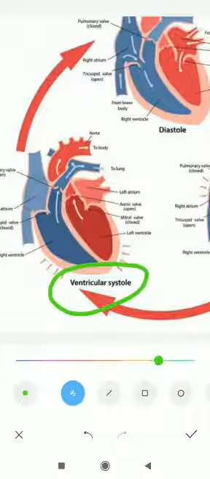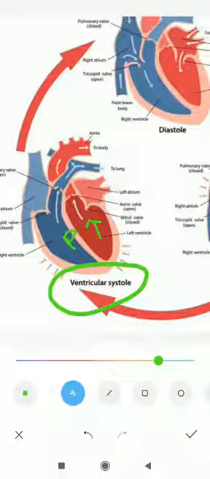First, blood comes from the atria to the ventricle through the bicuspid and tricuspid valves. Okay, so now the ventricle, this one is the ventricle, and here pressure is going to increase. Blood can go only towards the low pressure, because this follows the pressure gradient rule. According to the pressure gradient rule, it goes from high pressure to low pressure.